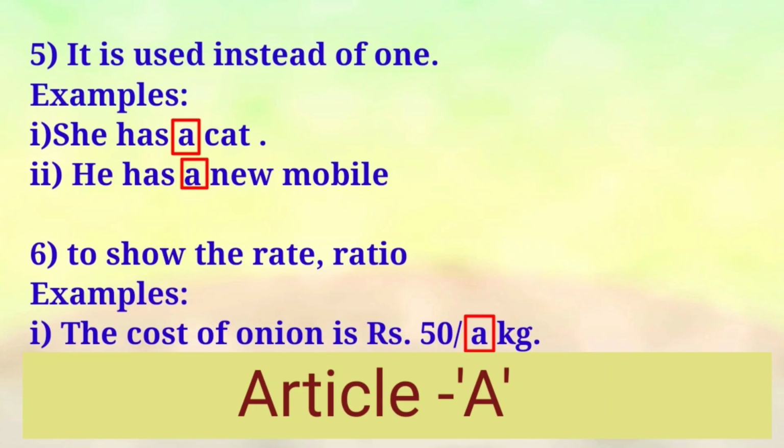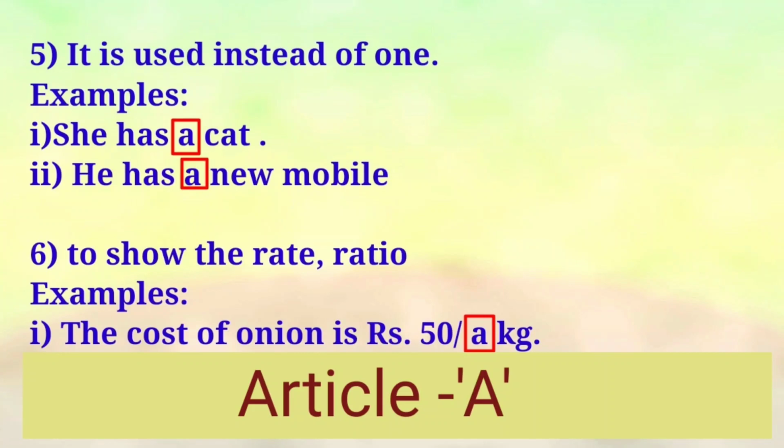And then he has a new mobile. He has a new mobile. இதோட தமிழ் மீனிங் என்னன்னா அவன்கிட்ட ஒரு நியூ மொபைல் இருக்கு. So listen carefully, ஒரு நியூ மொபைல் இருக்கு. So instead of one, you can use the article A.